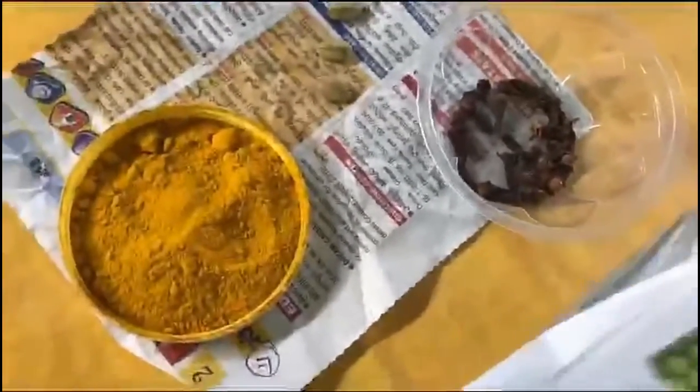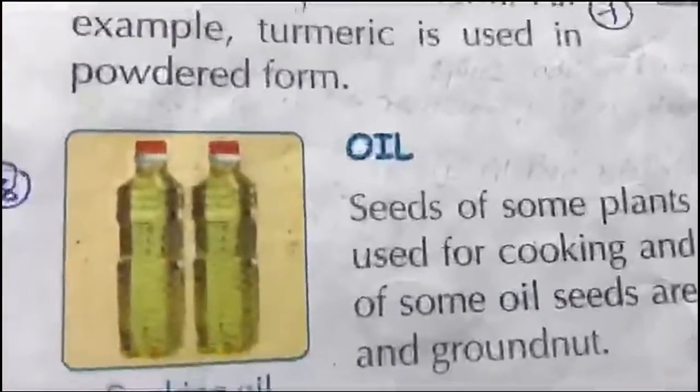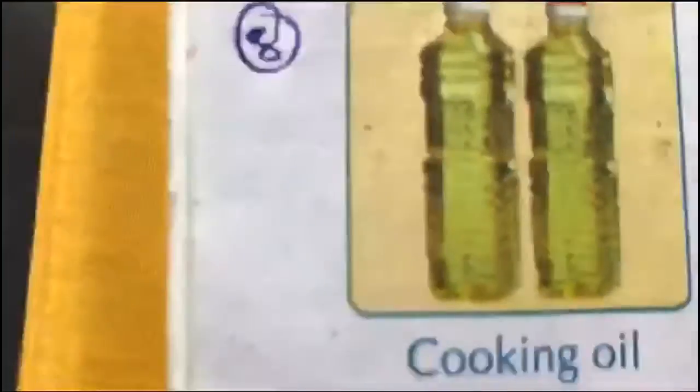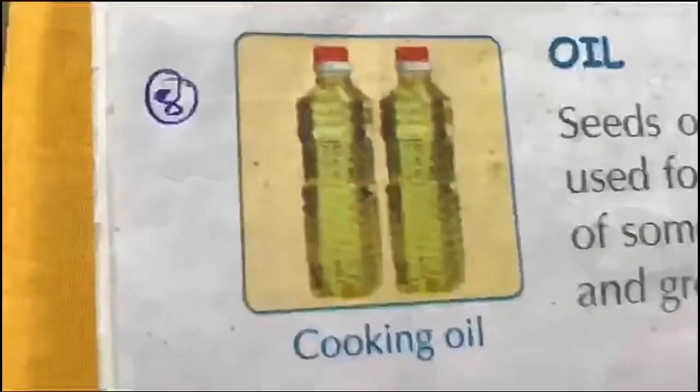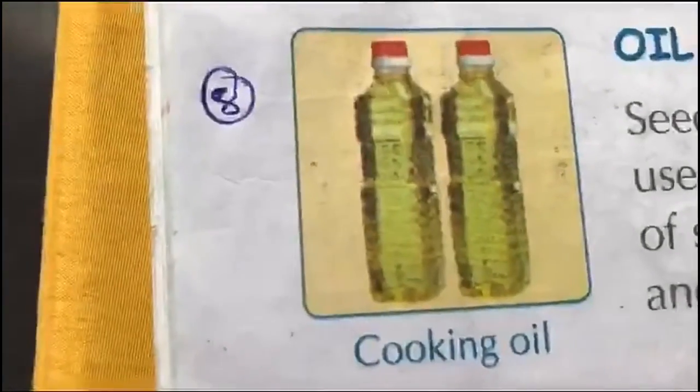Next, oil. We get oil from seeds or fruits of some plants. Oil is used for cooking and for oiling the hair. Some oil seeds are mustard, sunflower, coconut and groundnut.